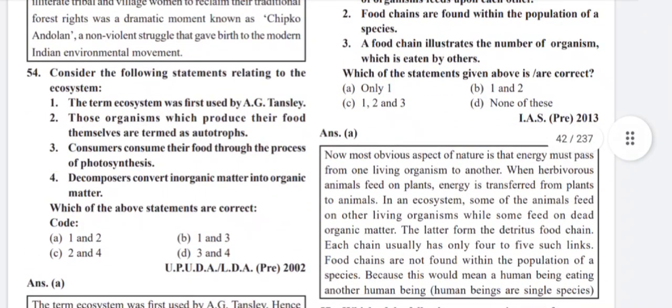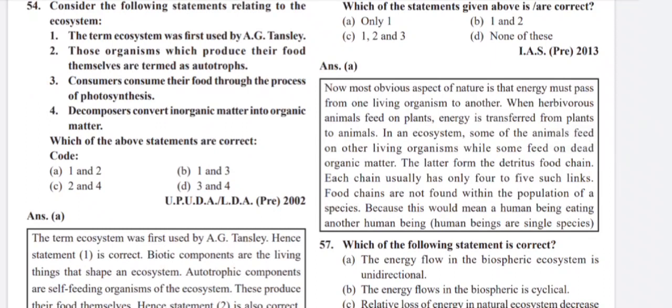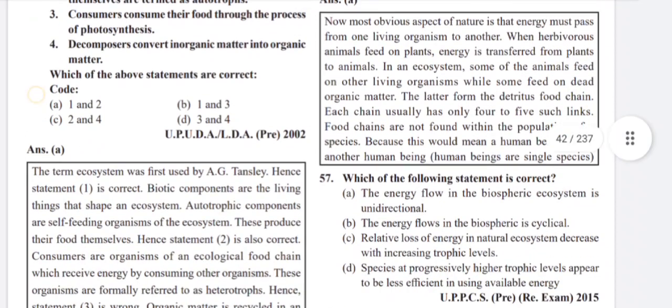Consider the following statements relating to the ecosystem. The term ecosystem was first used by A.G. Tansley. Those organisms which produce their food themselves are termed as autotrophs. These two are true and the others are false. Statements 3 and 4 are false. Consumers consume their food through the process of photosynthesis, that is wrong. And decomposers convert inorganic matter into organic matter, that is wrong because decomposers convert organic matter into inorganic matter.